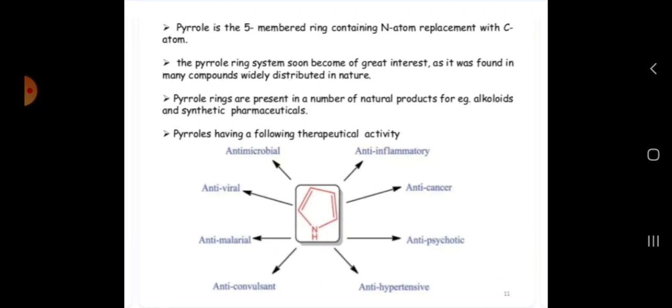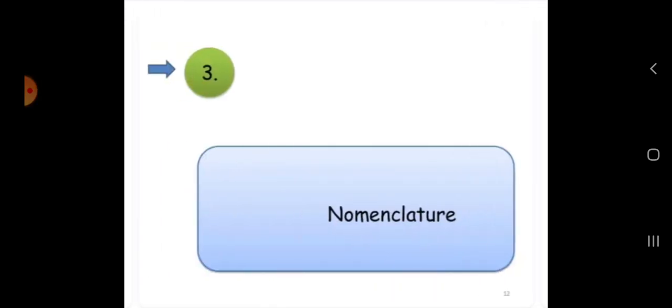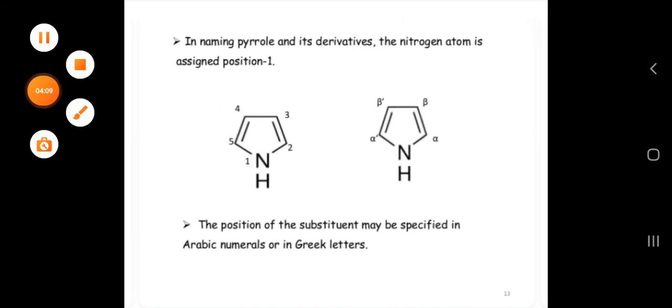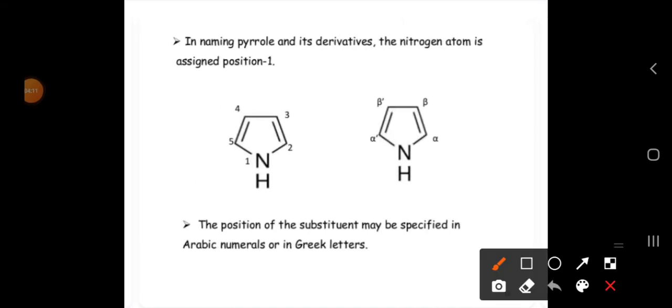Okay, and let us see the nomenclature. According to the IUPAC system, wherever the functional group is present, we give it the first priority. Here, for NH we have given first priority, then 2, 3, 4, 5 according to position. We have different types of isomerism, that is chain isomerism and position isomerism. Coming to here, we give position isomerism.